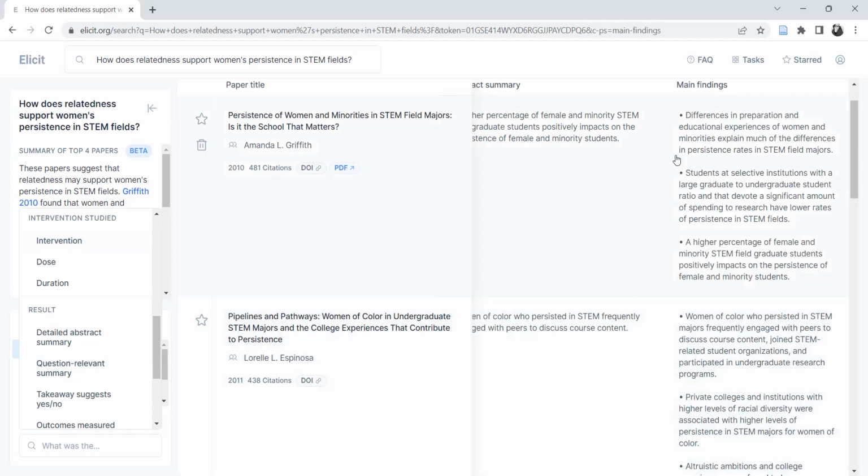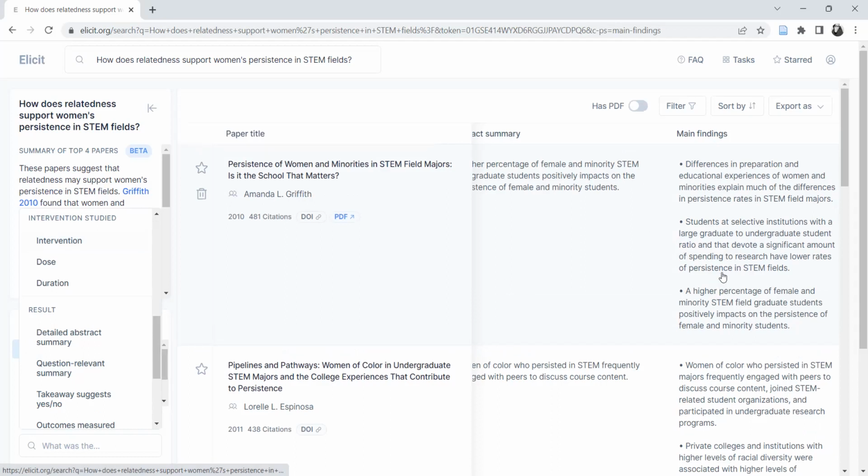So I'm going to add that and it adds main findings to another column in the results page. And now this was really useful to me. For some reason, seeing these in bullet points just helped me a lot. It's quicker for me to compare paper to paper than it was to use just the abstract summary or to click through and read the whole abstract. I'm not saying that those aren't valuable. I would definitely read the whole abstract and download the whole paper once I decide that I need it.